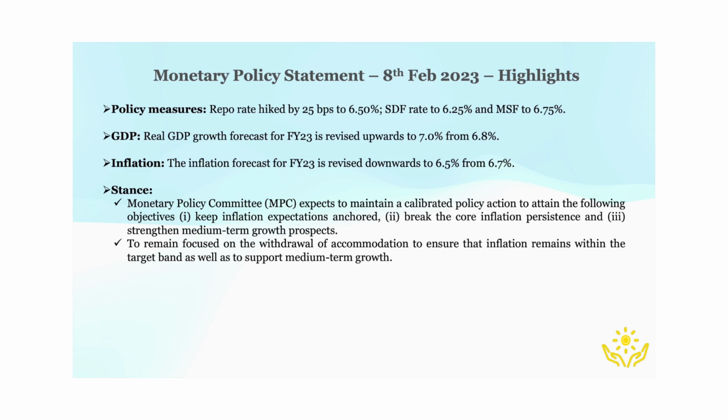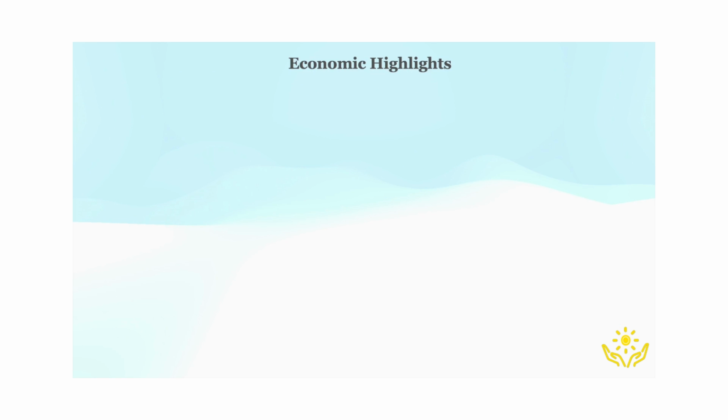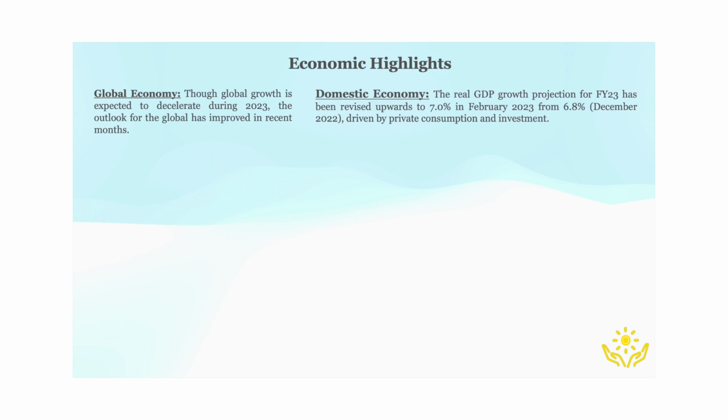Reviewing the consensus of market participants and experts, it seems that near-term slowdown in economic growth as an effect of rate hike and moderation in inflation will pause further rate hikes. And going forward, fixed income investors will look for hints of the beginning of a downward rate cycle. Coming to the economic highlights presented during the monetary policy statement, the outlook for global growth has improved along with an upward revision in India's GDP growth projection to 7% from an earlier projection of 6.8%.